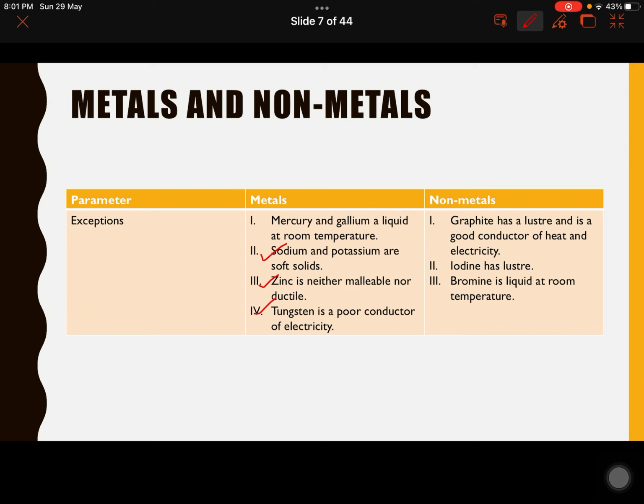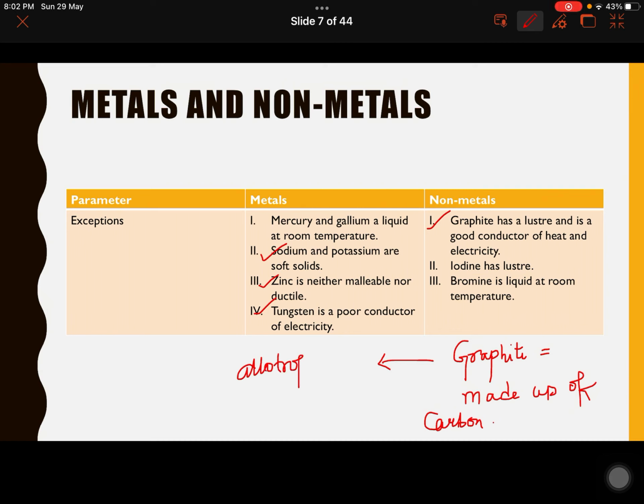Now, we will go into some of the exceptions of the non-metals. Usually non-metals do not possess metallic sheen or luster, neither are they good conductors of heat and electricity, but we have an exception, that is graphite. So, graphite is actually made up of carbon, and it's actually an allotrope of carbon. So, it's a different physical form of carbon.